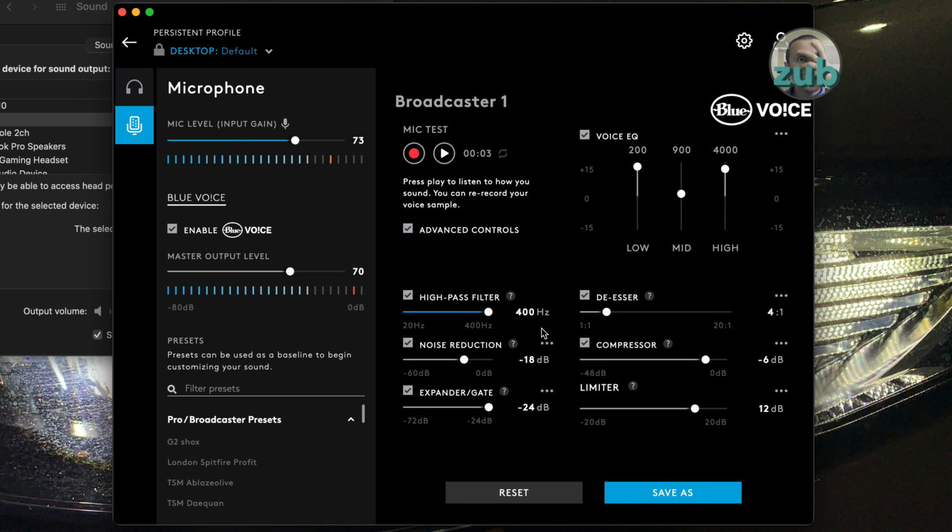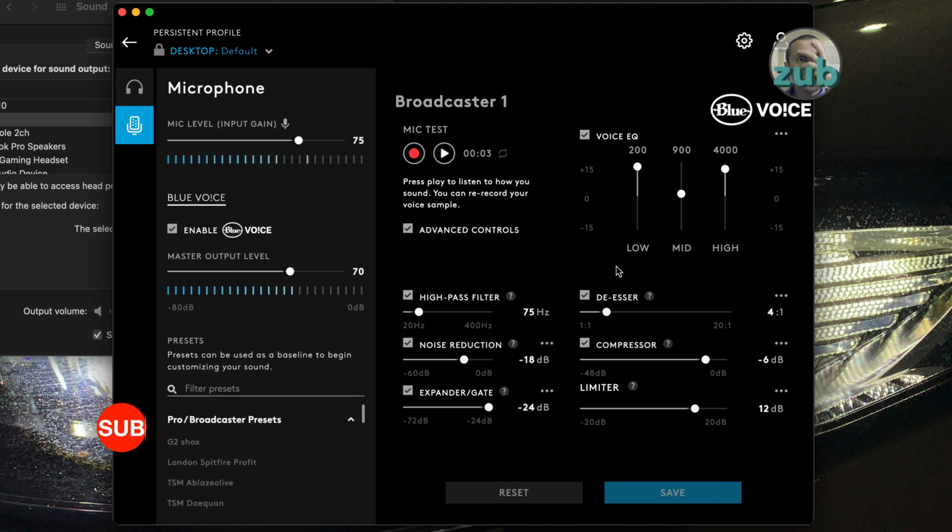So if I go to 400 Hz, this is how it sounds. Let's reset it back to 75. Noise reduction minus 18. If I go to minus 60, it's like this, minus 60, 0. Expander gate, let's go to minus 72. This is how it sounds. Sometimes it takes time to reset.